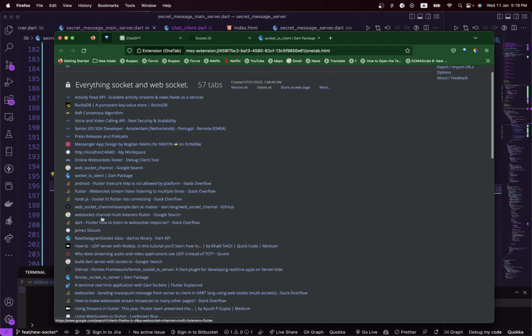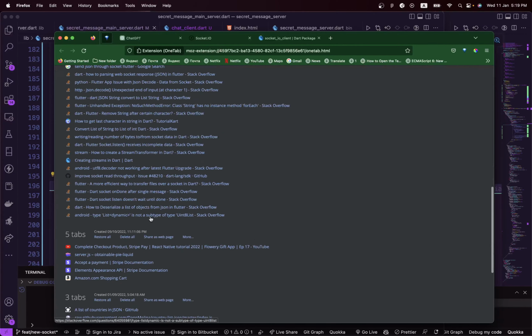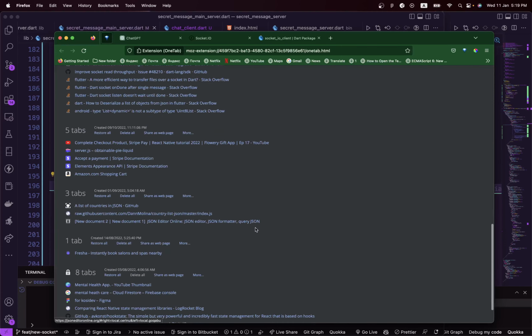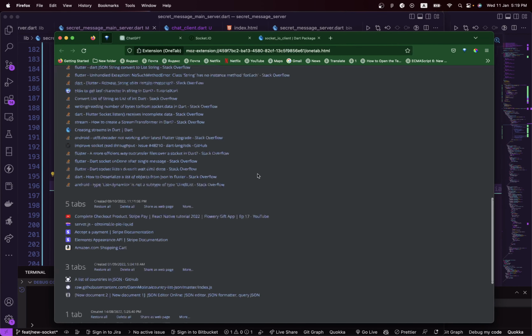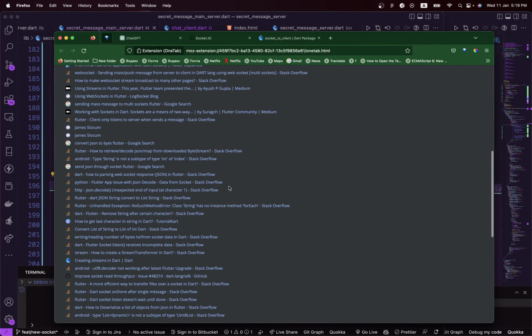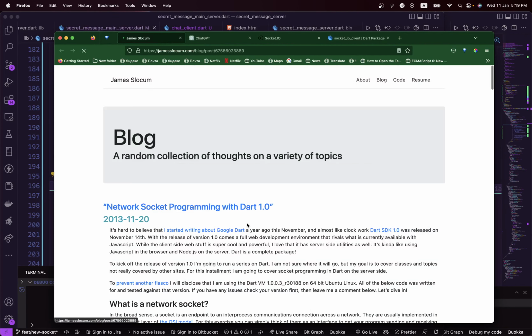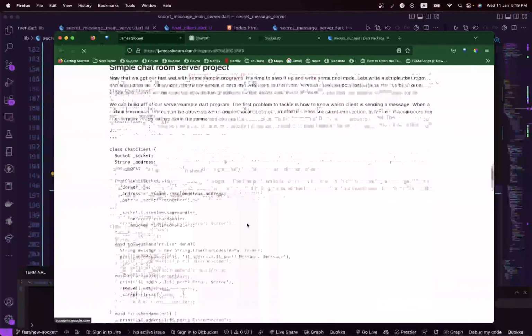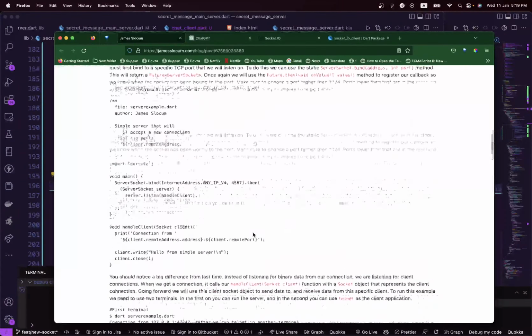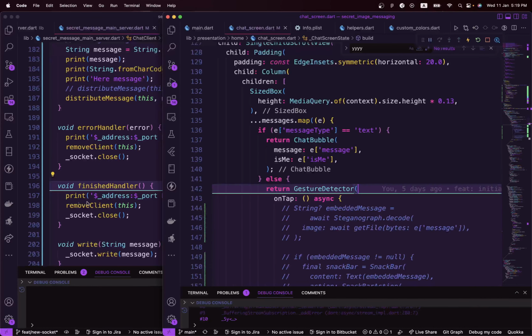The good thing about the article is that it shows you how to work with networking in Flutter, a base level of working with networking in Flutter. It's by James Locum, I don't know if I got the name correct, but it's the article where I got the solution to solve our problem. Back to the server right here.